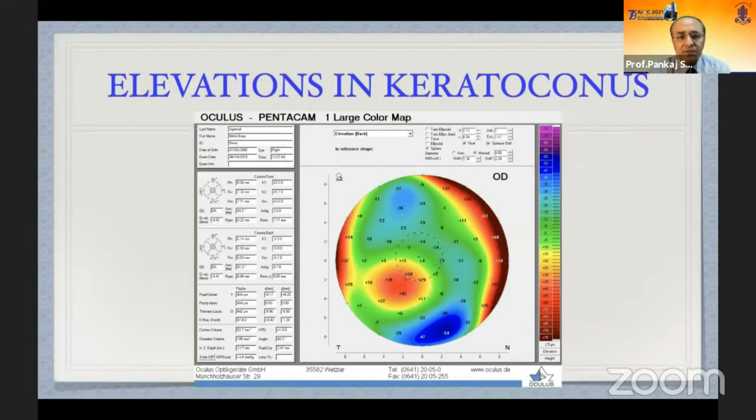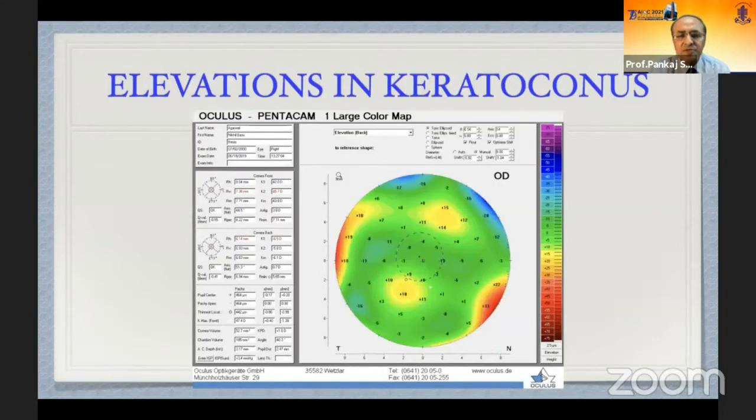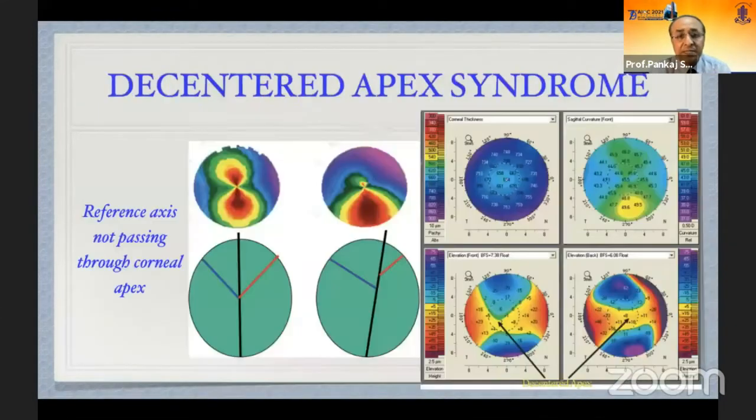But here we have differential elevations in the inferior part on the posterior surface. This elevation is actually an ectasia. It is not an astigmatism. So in this case, we have to take a best fit sphere. If we take a best fit toric ellipsoid, it will not have any meaning. So a BFS should be taken for ectasia and a best fit toric ellipsoid for regular astigmatism.